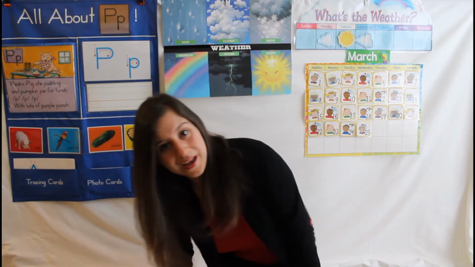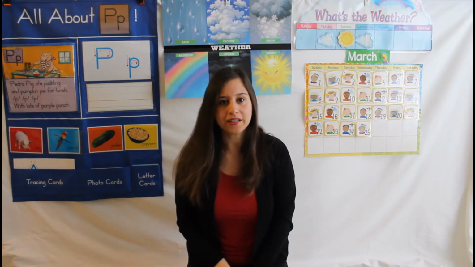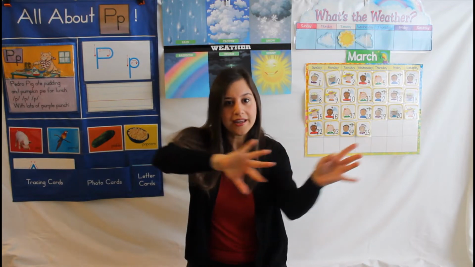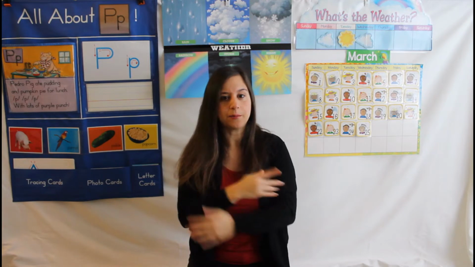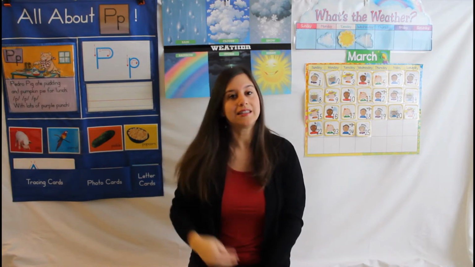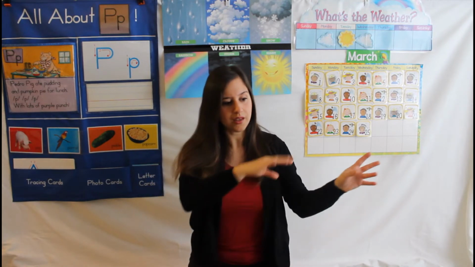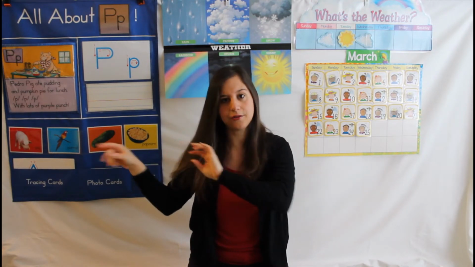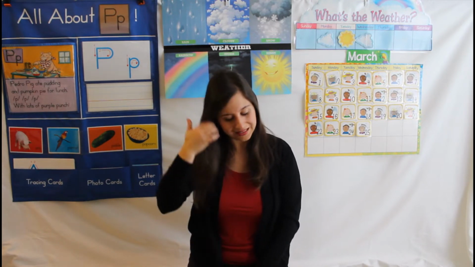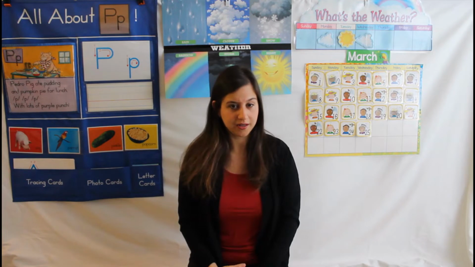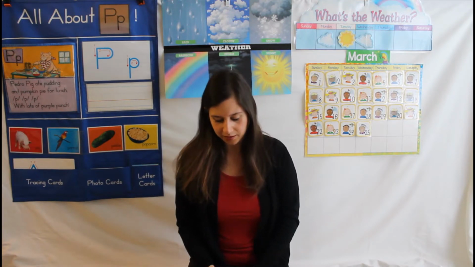But there's a special element of weather that we cannot see. We can only feel it. It's the wind. The wind moves through the air and you can feel it, but you cannot see it. You can see when the wind picks up the leaves or blows something over the ground, but you cannot see the wind by itself. Let's sing some songs about air and wind, and then we'll read a story together.